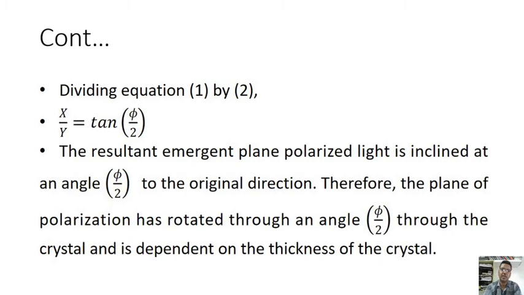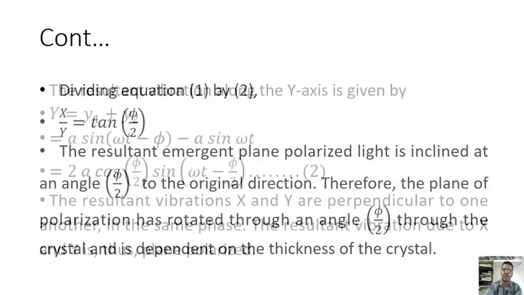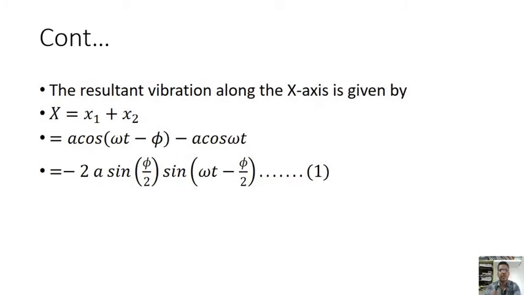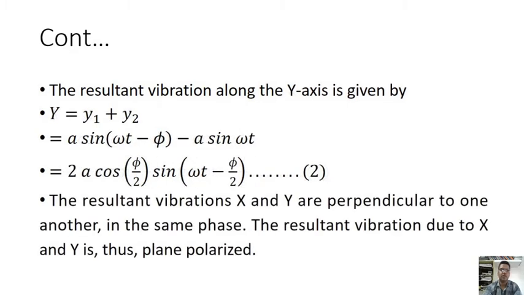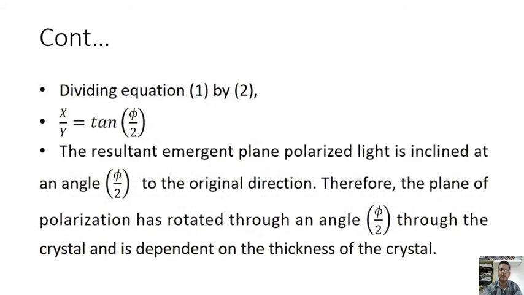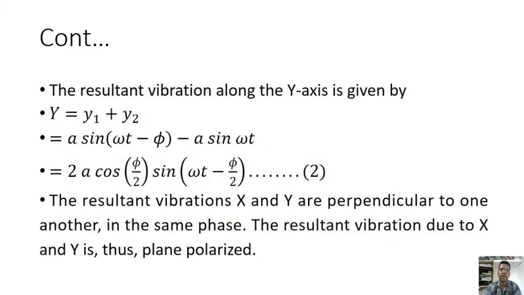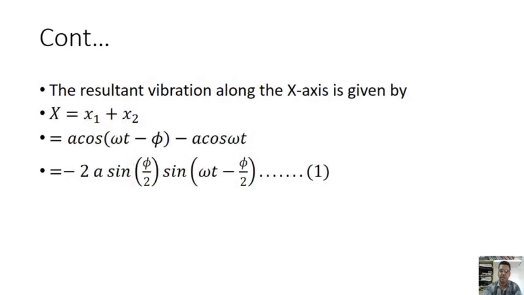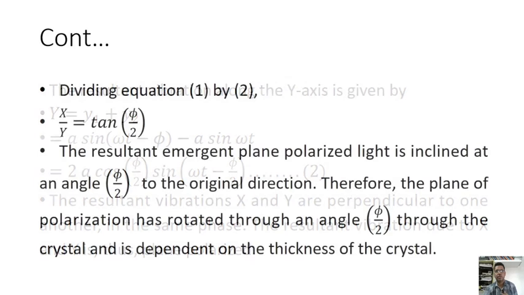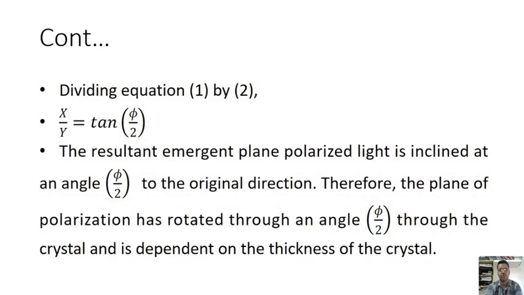So knowing this, divide equation number 1 by equation number 2. What happens if we calculate: x is equal to minus 2a sin of phi by 2 sin of omega t minus phi by 2, and y is equal to 2a cos of phi by 2 sin of omega t minus phi by 2. If we equate these, the common factors cancel, so sin by cos, and here we are getting tan of phi by 2.